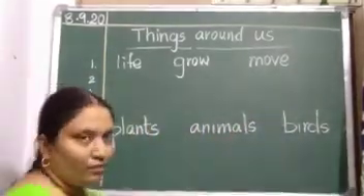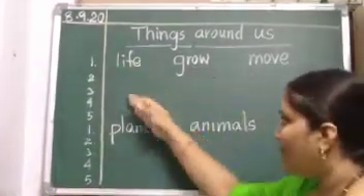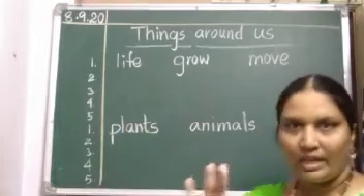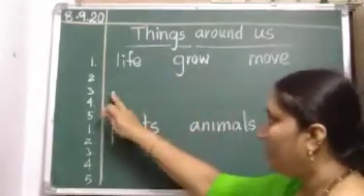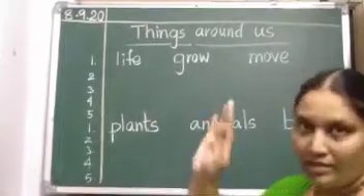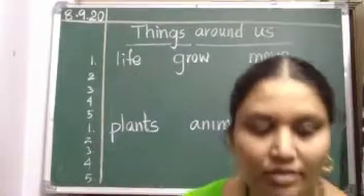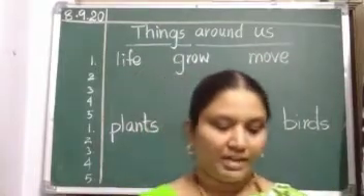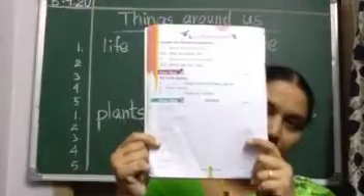And while writing, follow the lines and read and write. Don't write like this: life, plants, plants, plants. Don't write like this. Like this: life, grow, move. Again, life, grow, move. Read and write so that you will get the spellings. And after writing in a notebook, this is your practice book, page number 38. Here, few words are there, so you should write, following the lines properly.